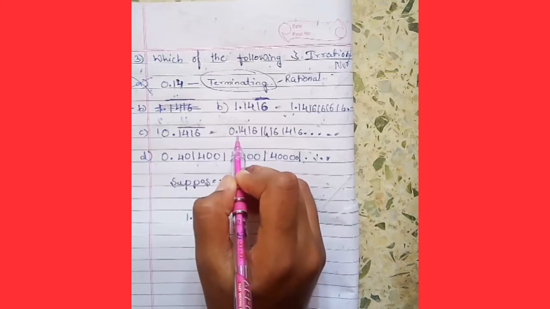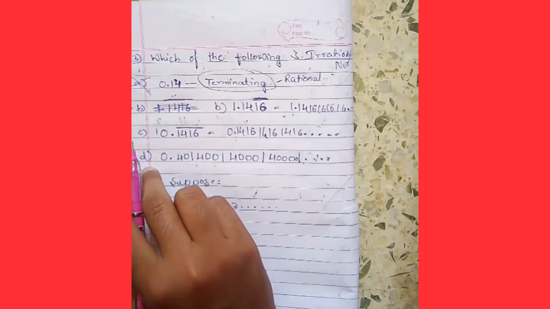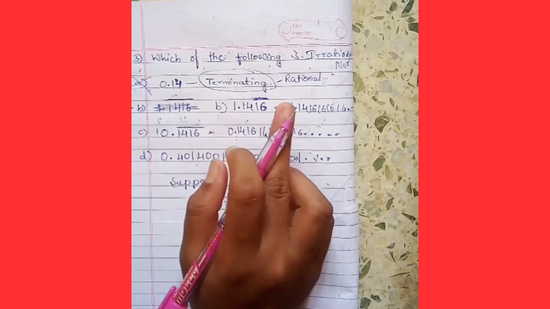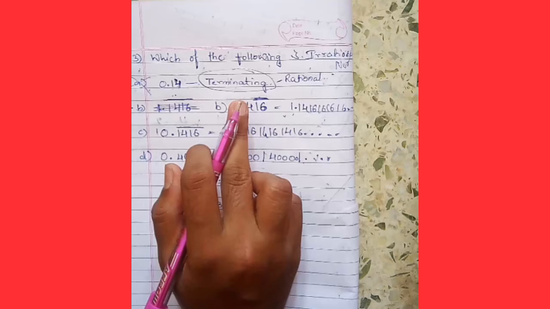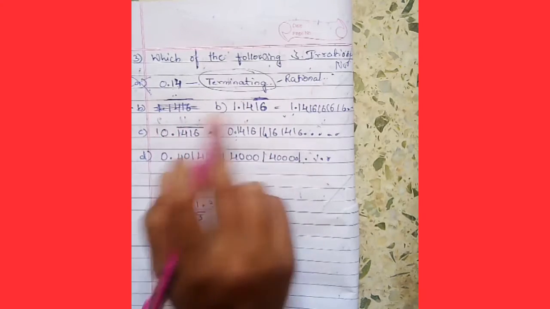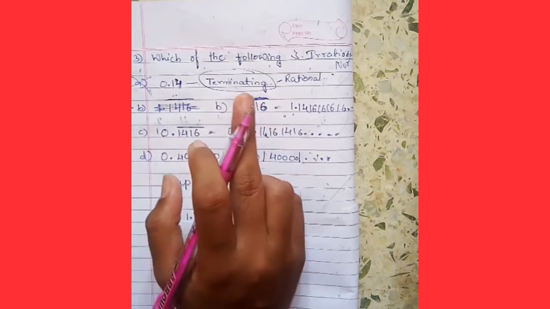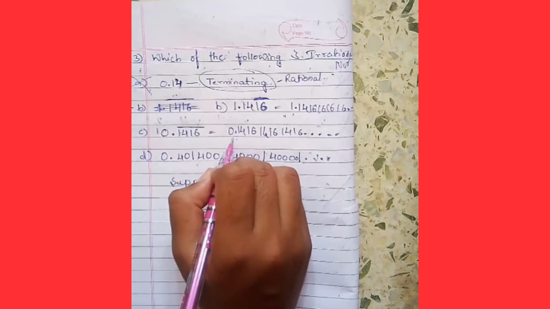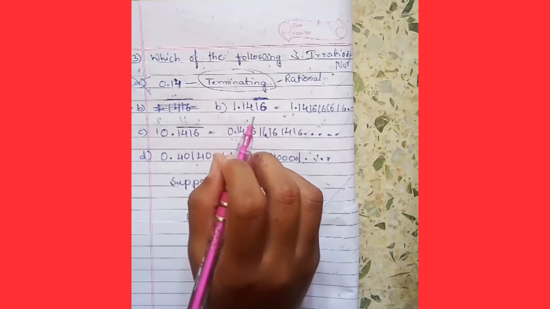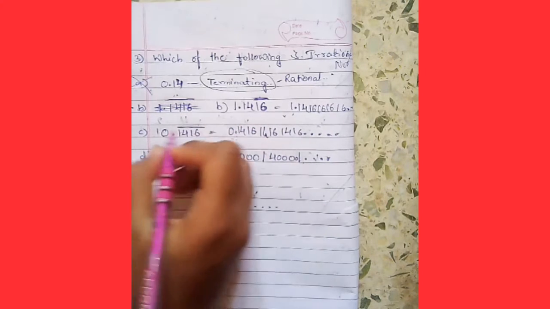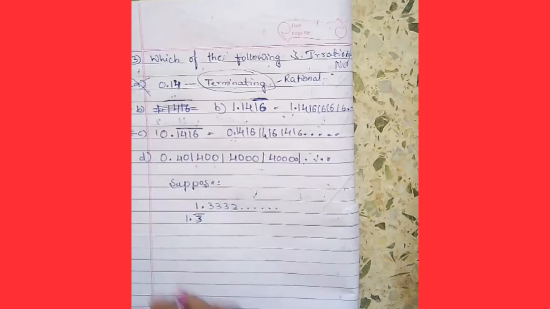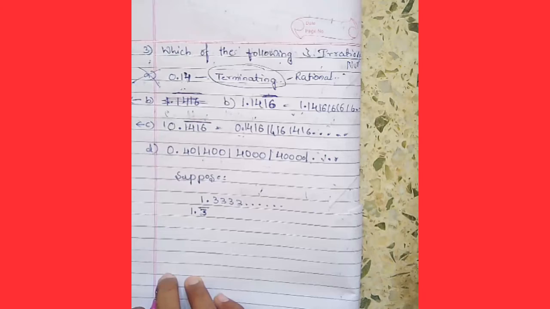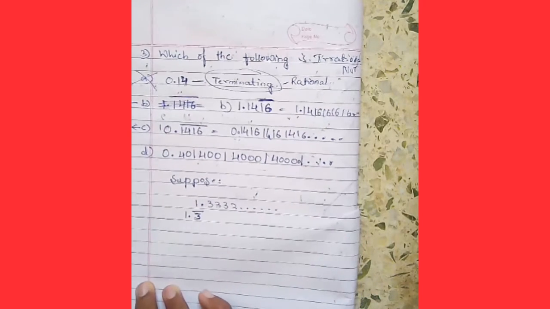Recurring decimals are considered as rational numbers and non-recurring decimals are considered as irrational numbers. Terminating decimals are considered as rational numbers and non-terminating decimals are considered as irrational numbers. So here are non-terminating decimals but also recurring decimals. So we also keep it as pending. This also we keep as pending. Let's see option D. Which is the perfect answer for this question?